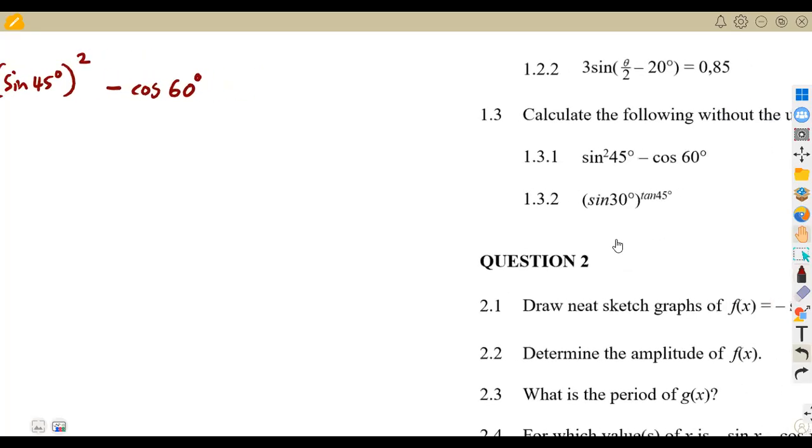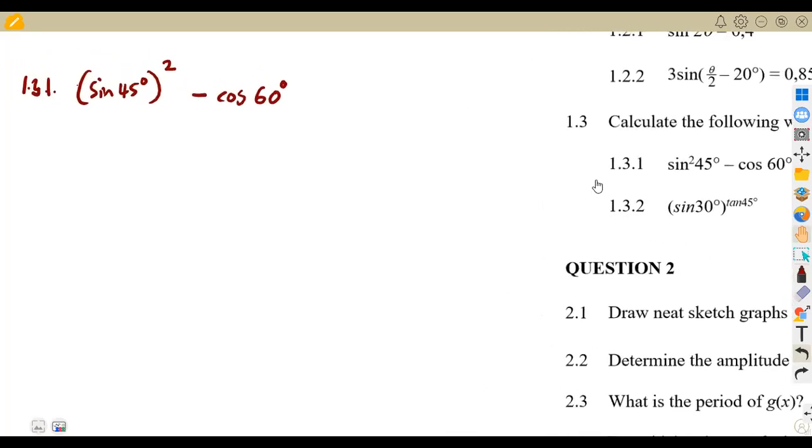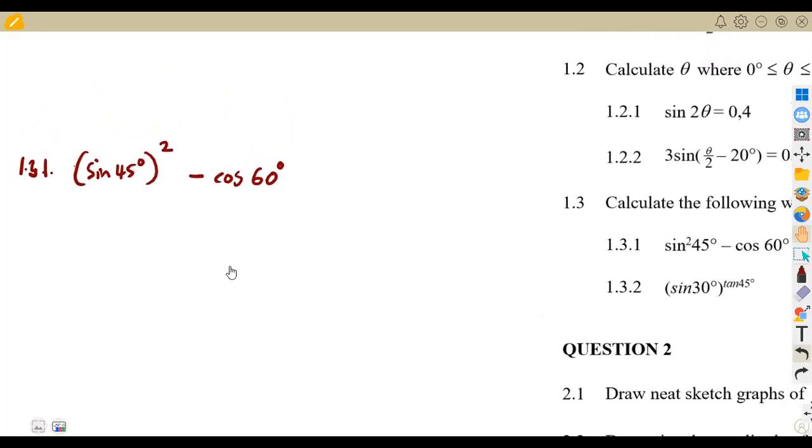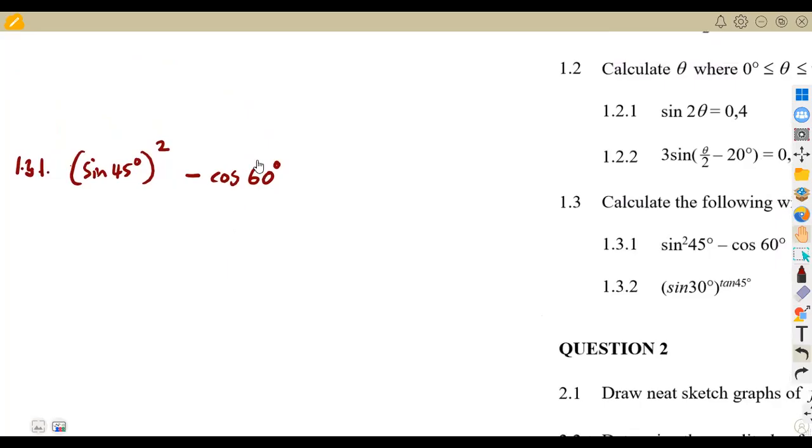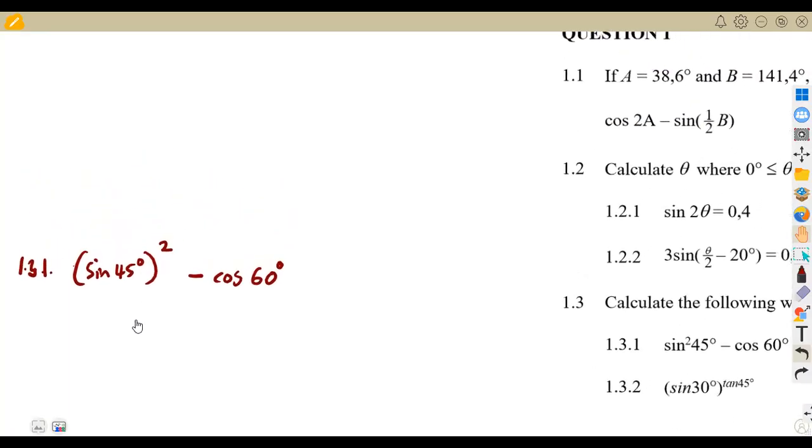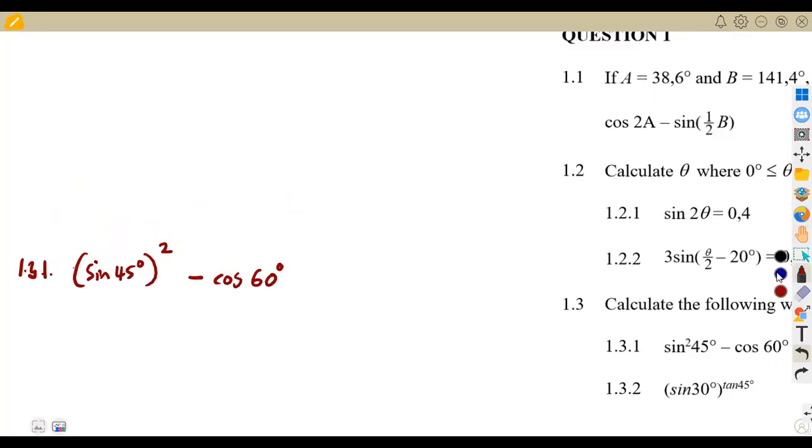So whatever you're going to have here, what is going to be the equivalent? That is the question. All right, like I said, this is a simplification that you have on your special angles. And I also explained previously that yes, you are told not to use a calculator, but on a condition that you are actually limited. Use your calculator to find these values, because the values that you obtain from your special angles are the same as the ones that you obtain on your calculator. So no one is going to know that you have used what? A calculator to find or to state those values. But in actual sense, you are supposed to use what?